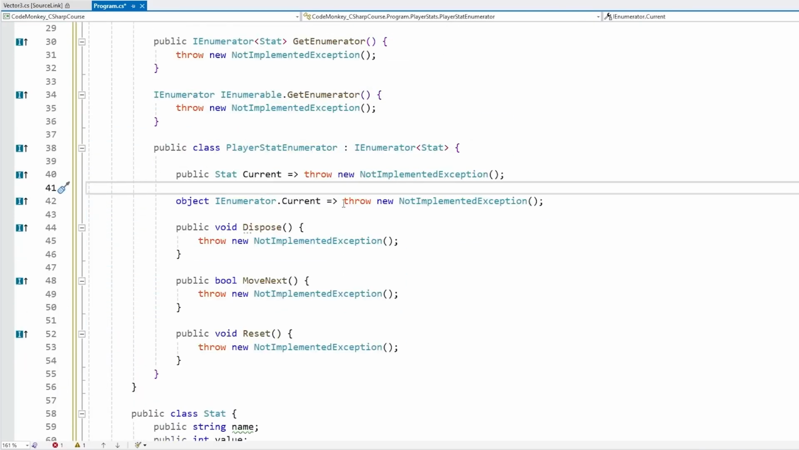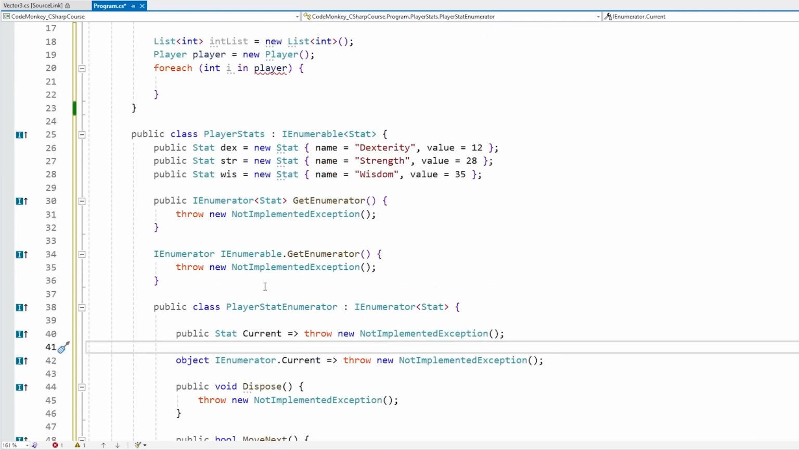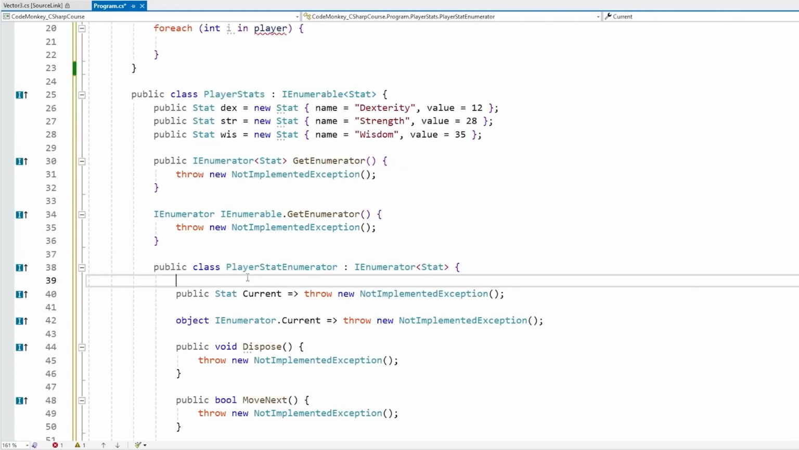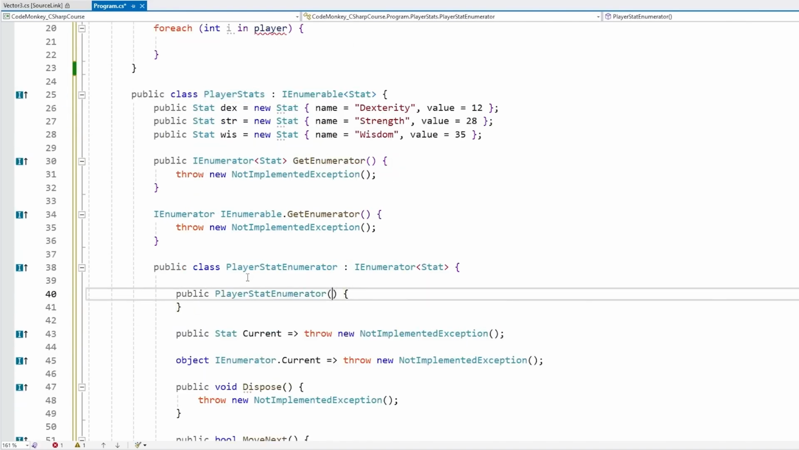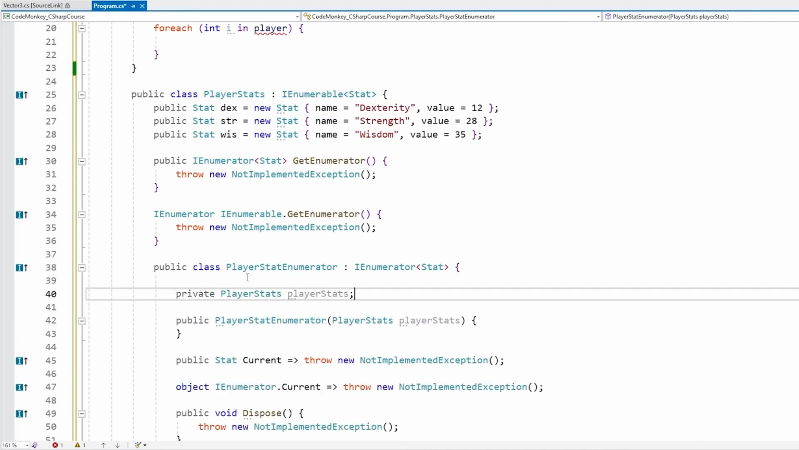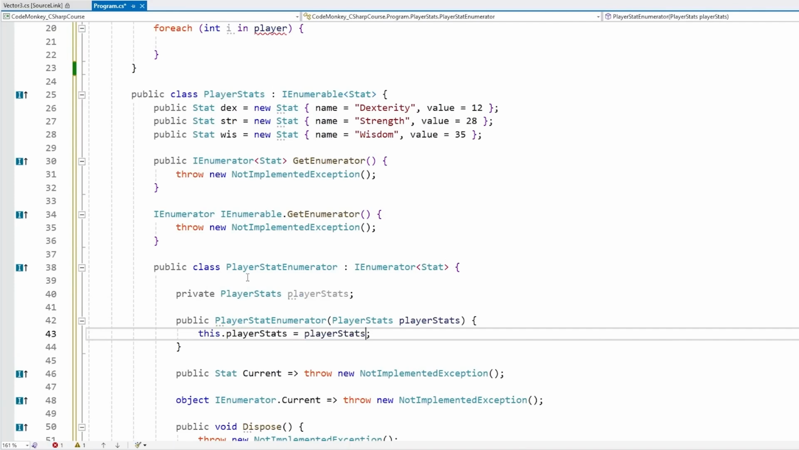And over here, we just need to handle some kind of index. And based on the index, we're going to return either of these ones. So that means we also need a reference to our PlayerStats object. So let's make a constructor here. And on the constructor, let's receive our PlayerStats. So let's store it inside. So just like this, we have our PlayerStats.